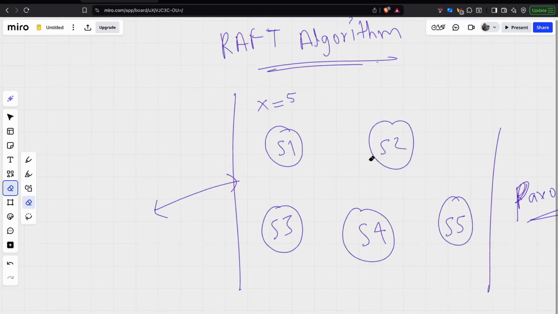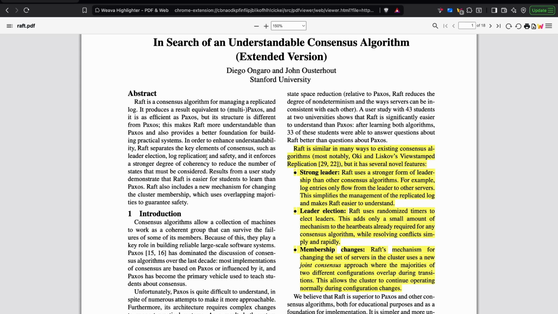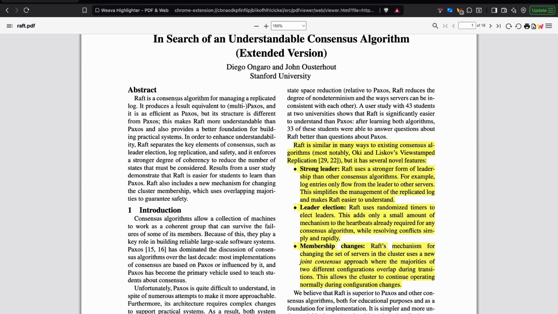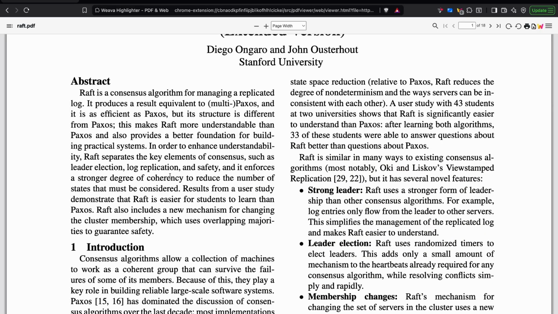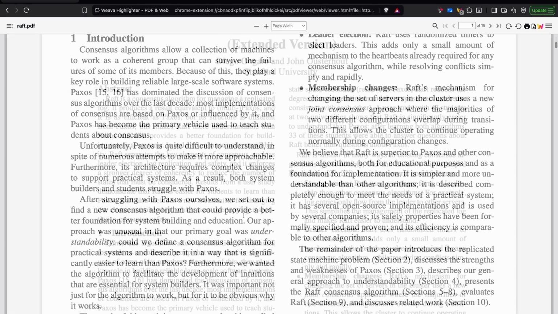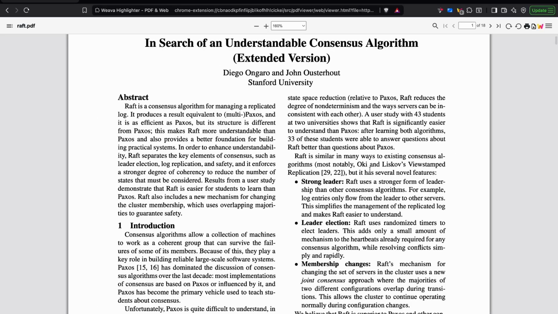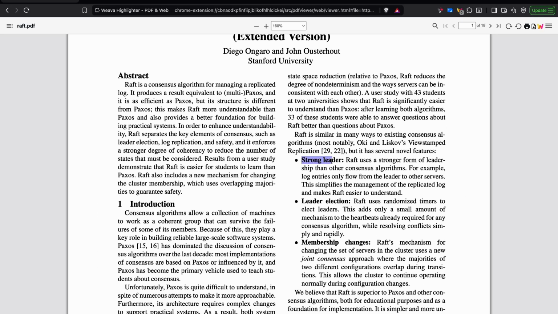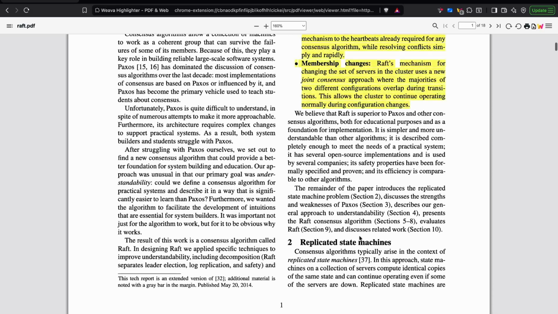One more thing. As we talk about the Raft algorithm, we'll also cover the Raft white paper, and we'll keep having a look at it. So this is page one of the paper. The abstract says that it is a consensus algorithm for managing a replicated log. We'll know what that is. It talks about Paxos because, like I mentioned, it pre-existed Raft. There are a couple of novel features that Raft has. It has a strong leader, a leader election process, and a membership changes process. We'll talk about all of these in the upcoming sections.